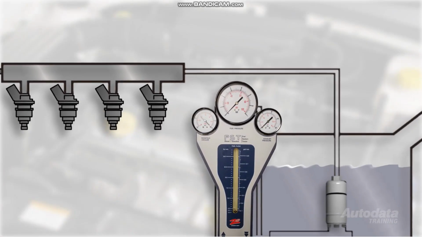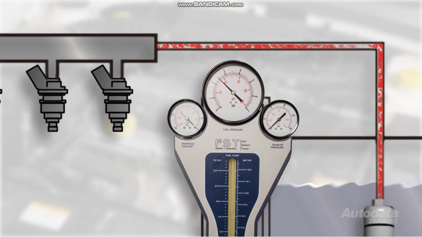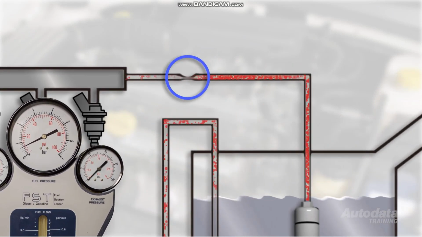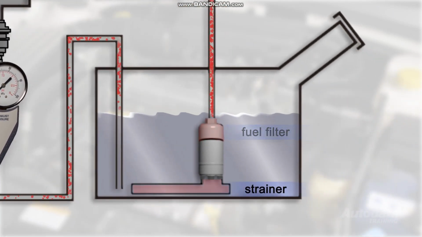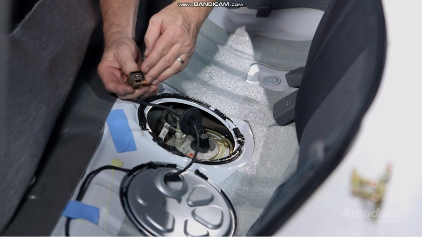Check the fuel pressure by connecting a gauge and starting the engine. Compare the results to the manufacturer's specifications. If the pressure is too low, then check for restricted fuel lines, fuel filter or strainer. Inspect the harness connectors and the ground circuits of the fuel pump for poor connection.